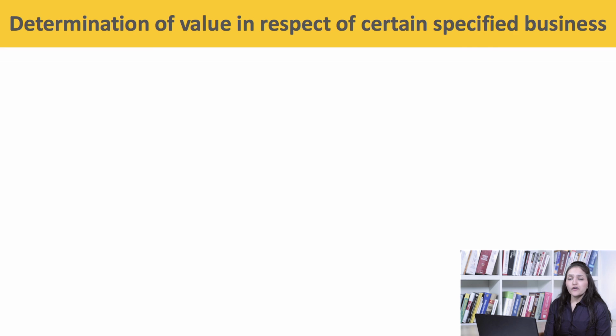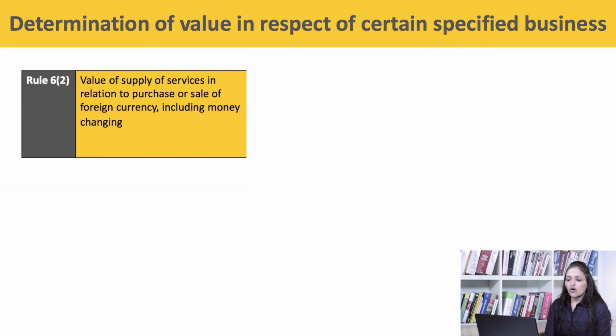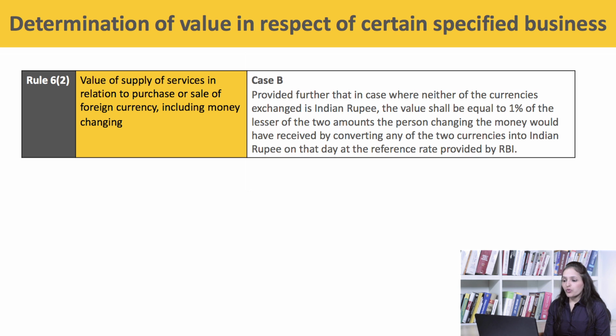Next, value of supply of service in case of purchase or sale of foreign currency, case B. It says, provided further that in case neither of the currencies exchanged is Indian rupee, the value shall be equal to 1% of the lesser of the two amounts the person changing the money would have received by converting any of the two currencies into Indian rupees on that day at the reference rate provided by the RBI.